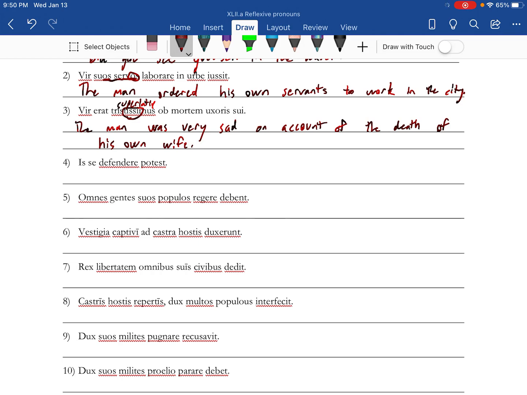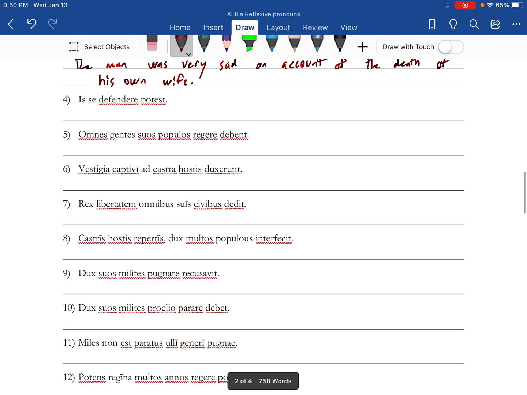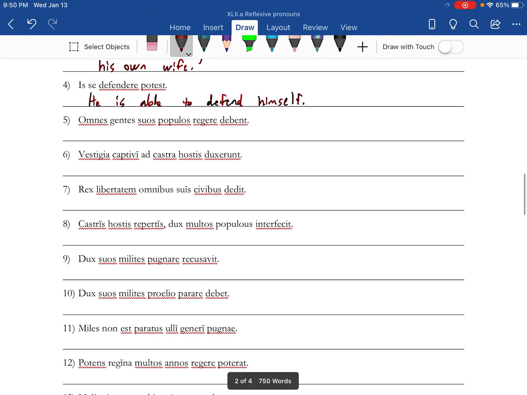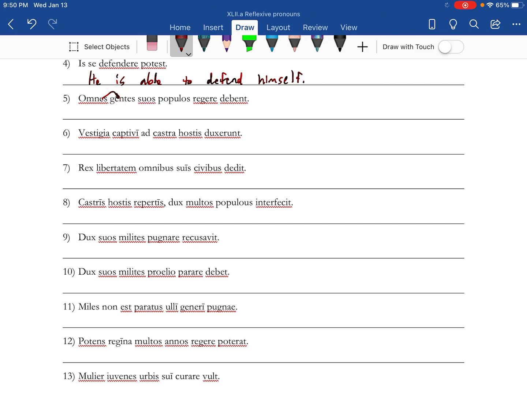All right, so the rest of these, try on your own, pause, and then when you're ready to go, just hit the play button. He is able to defend himself. Omnes gentes, all nations. Debent, ought to rule. Suos populos, a reflexive pronoun, their own people.